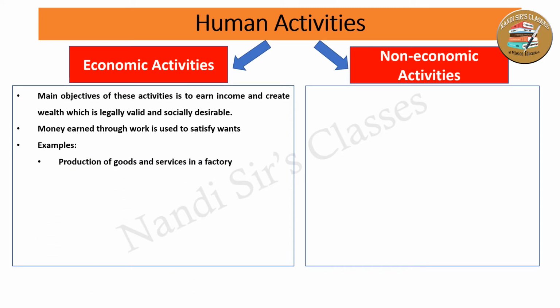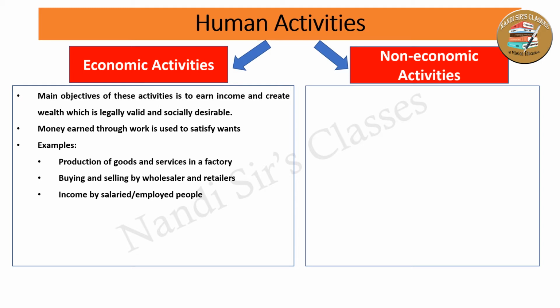For example, whenever in a factory or a company goods and services are produced, and then those goods and services are sold in the market, the basic objective is to earn income, to generate profit. Another example is wholesalers and retailers. Whenever they buy and sell goods, the objective is simple, to generate income.